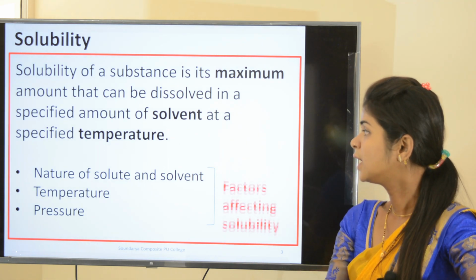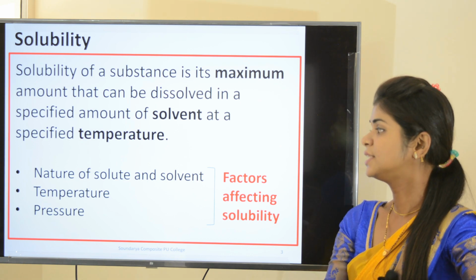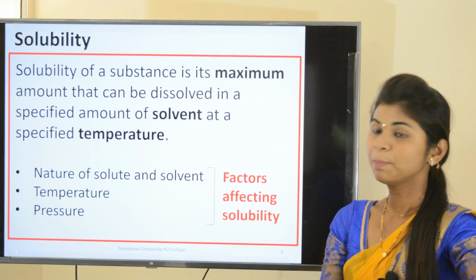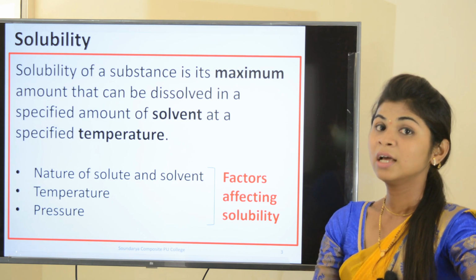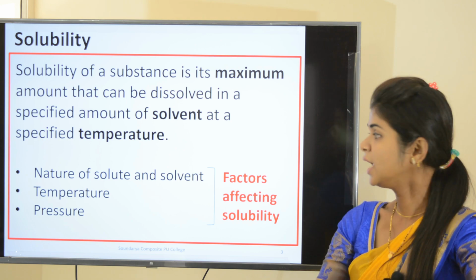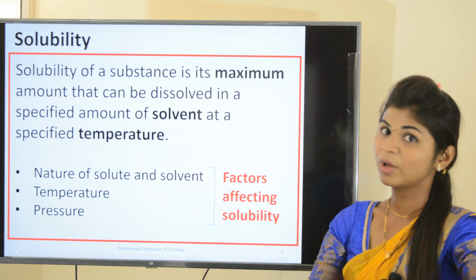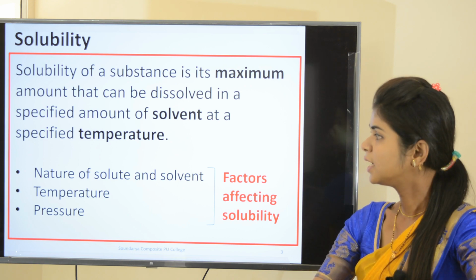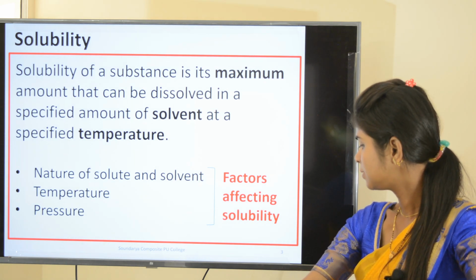Now, what are the factors that affect this solubility? First one, nature of the solute and the solvent. Second one, temperature. Third one, pressure. Nature of the solute and solvent means the type of the solute and the solvent we are taking. Then temperature as well as pressure. This we will study one by one in detail. Let us move to the next topic.